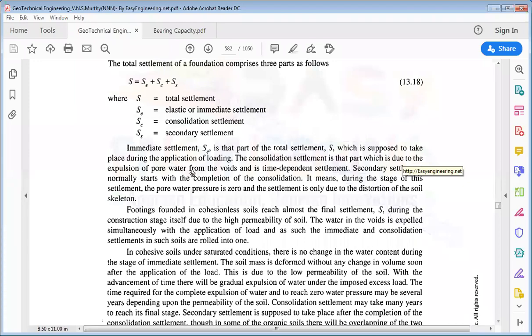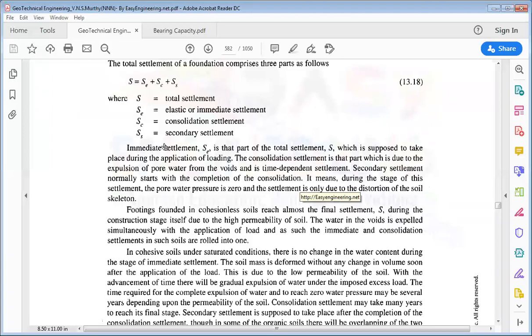Then, after completion of the consolidation, already हमने पढ़ा था secondary consolidation.